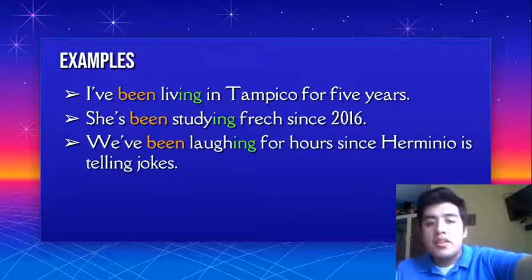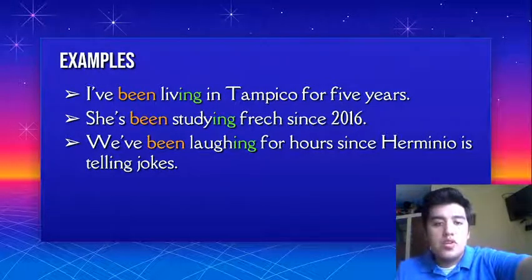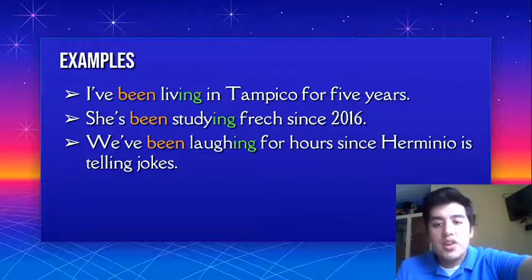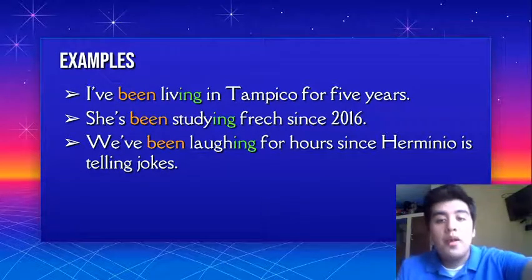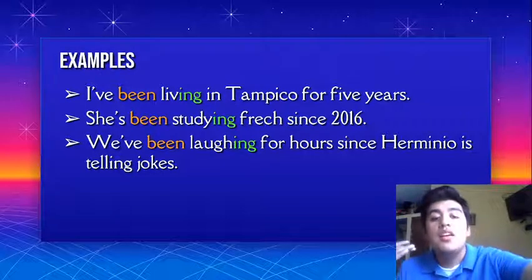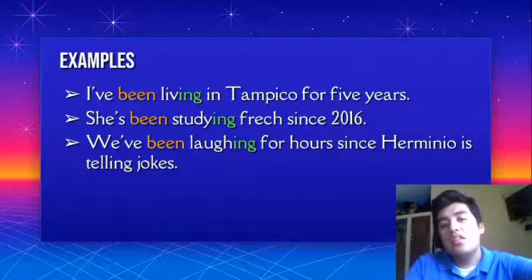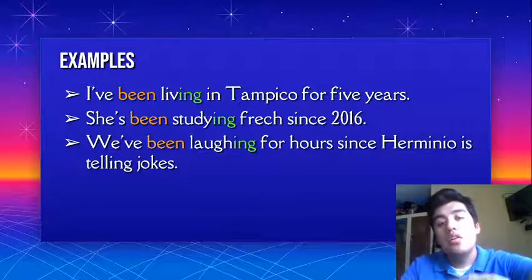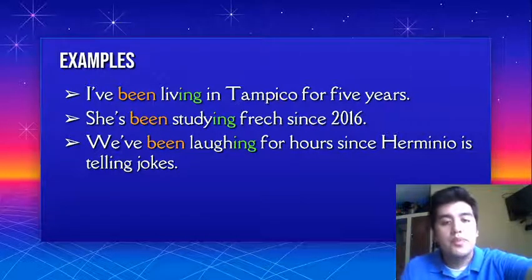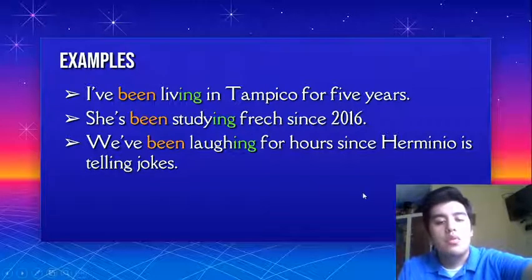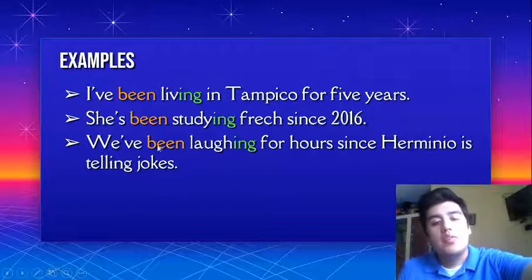Examples. I've been living in Tampico for 5 years. She's been studying French since 2016. We've been laughing for hours since Herminio has been telling jokes. An action that started in the past and continues in the present, but making it progressive. How? With the verb in ing form and the past participle of be.